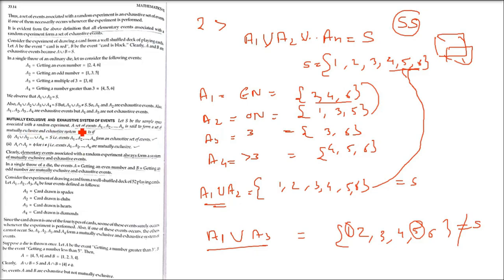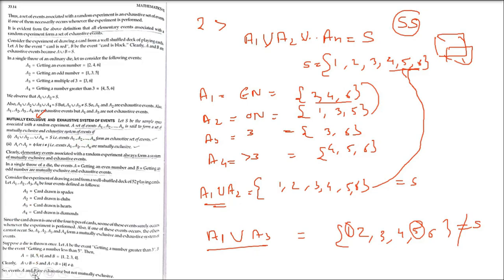Okay. There is one more thing which is coming. One more type is a mutually exclusive and exhaustive system of events. That is, it has to be mutually exclusive also, and it has to be an exhaustive system of events also. Right? So how to do this? How to understand this?